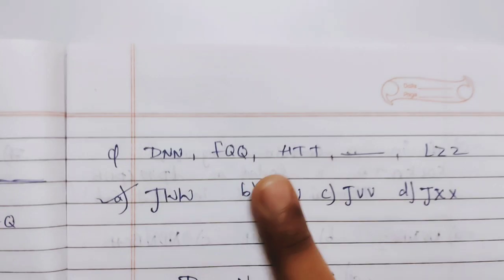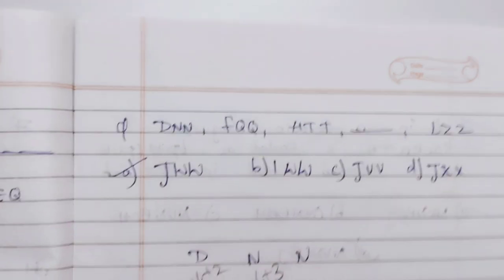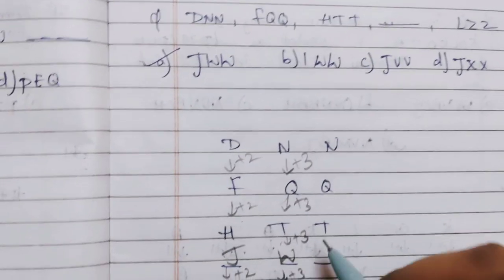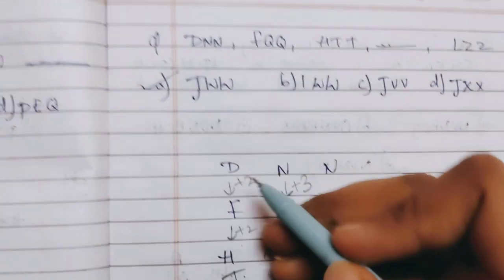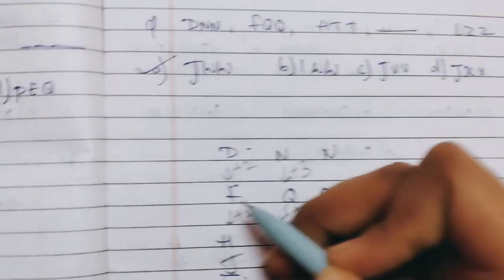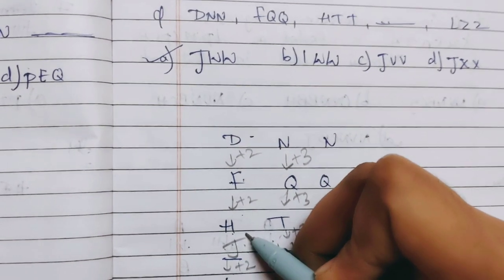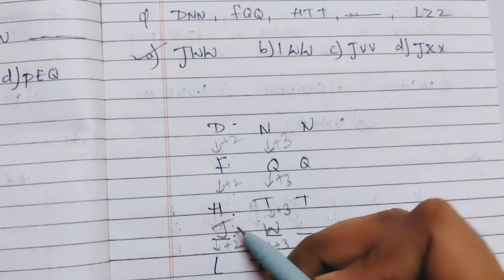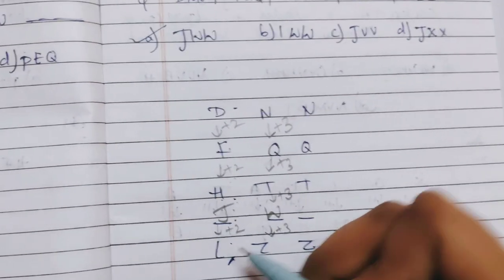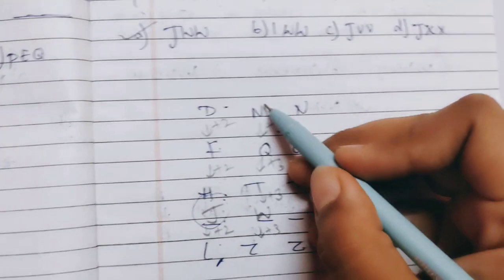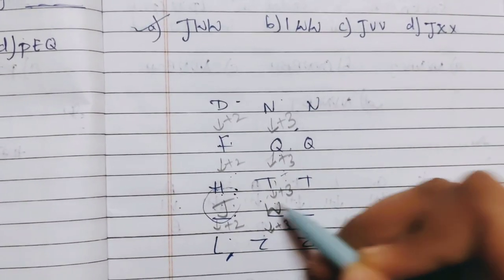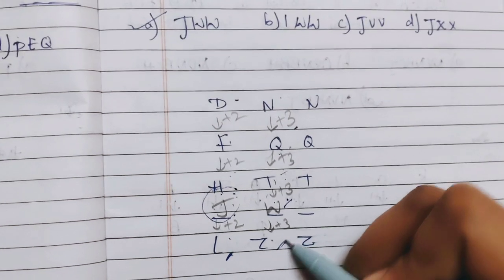D double N, F double Q, H double T and L double Z. Now what will be the next letter? How will we find that one? D double N, F double Q, H double T, and what will be the next letter? See, D and F we got plus 2 difference. F and H plus 2 difference. Now H plus 2 will get J, and then J plus 2 we get L. So the first letter is J. And next, N and Q plus 3 difference, Q and T plus 3 difference, and T and W plus 3 difference.